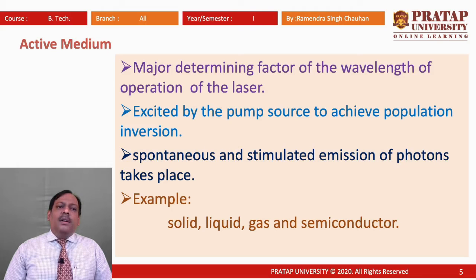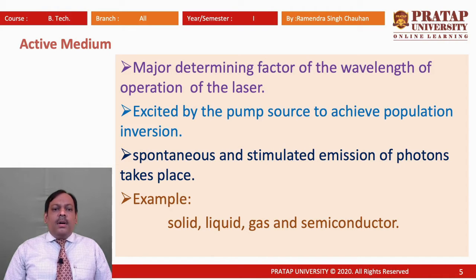That is, the metastable state and the energy level lower than the metastable state which are involved in population inversion; the difference of their energy determines the wavelength of laser operation.